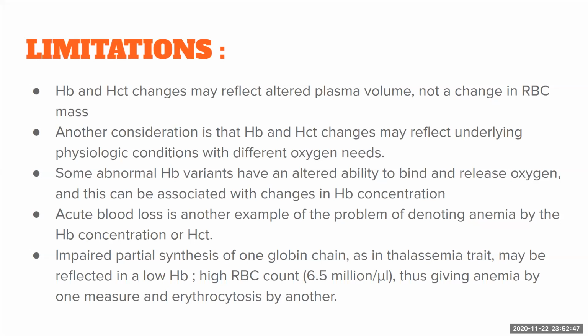And some abnormal hemoglobin variants have altered oxygen affinity. For example, hemoglobin Kansas has a low affinity for oxygen, and so the hemoglobin will be low while you are measuring. But the functional definition of anemia, that is the oxygen carrying capacity of blood, will in fact be normal. So the decrease in hemoglobin doesn't mean the patient has anemia.